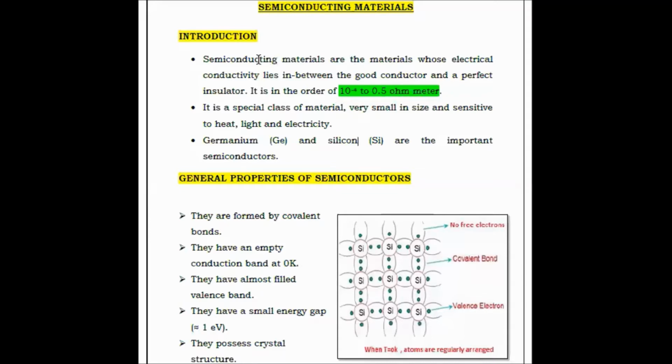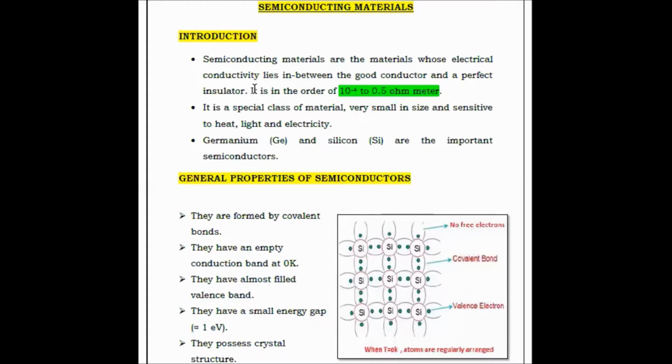So here we define that semiconducting materials are materials whose resistivity or conductivity we can define in terms of resistivity. So the resistivity or the conductivity of the material lies in between the insulator and the conductor. It means that when there is no